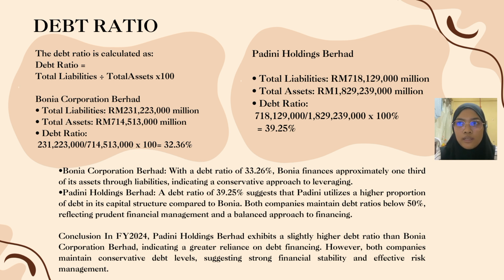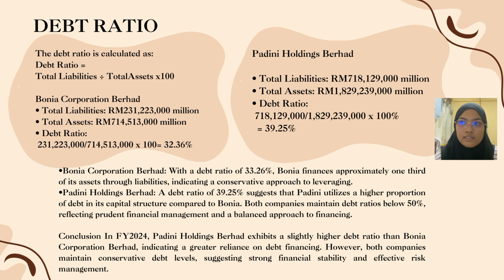For Padini Holdings Berhad, total liability is 718,129 million. Total asset is 1,829,239 million. We divide and times 100% and we get 39.25%.